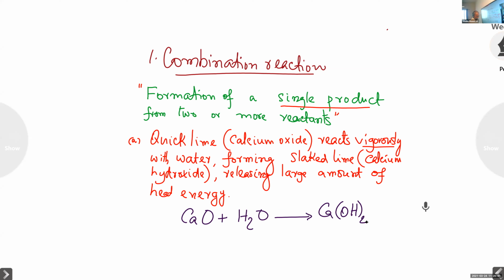Calcium hydroxide, Ca(OH)2. Now you have got the formula. What is quicklime? What is its formula? That is calcium oxide, and the formula is CaO.